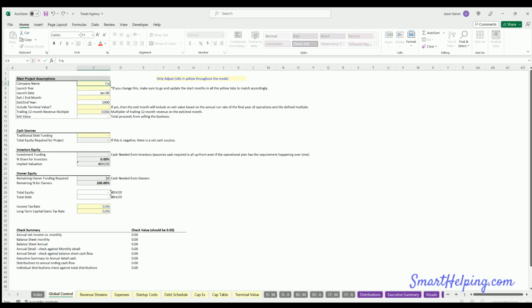So we're going to go with Travel Co. LLC. Launch year, let's call it 2024. We'll run it for up to 5 years, so December 2029. We're going to include the exit value and trailing 12 months revenue multiple. We're going to call it 3x. Not going to get into debt funding yet or taxes.